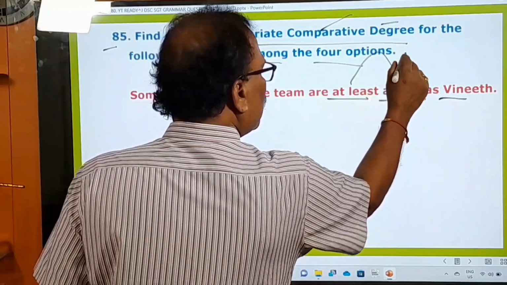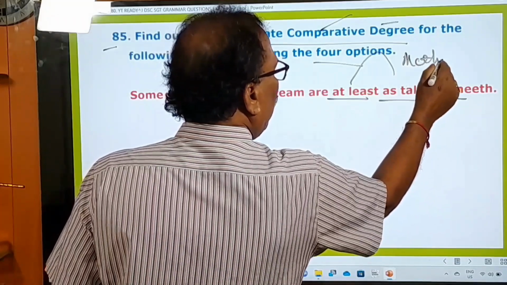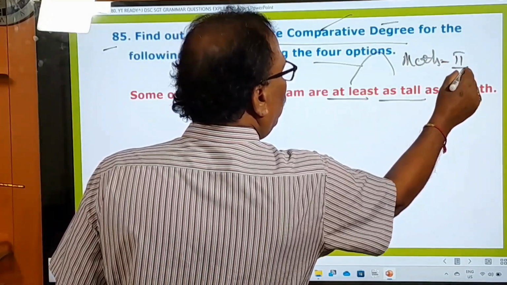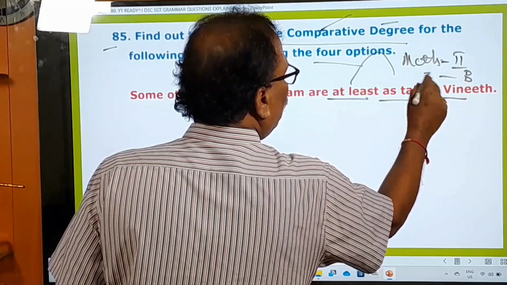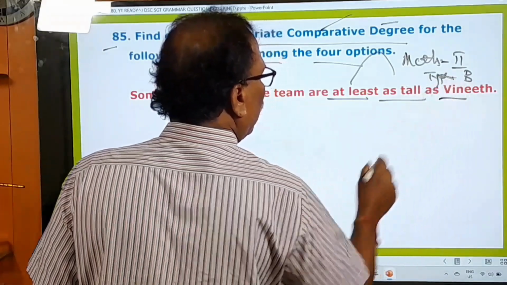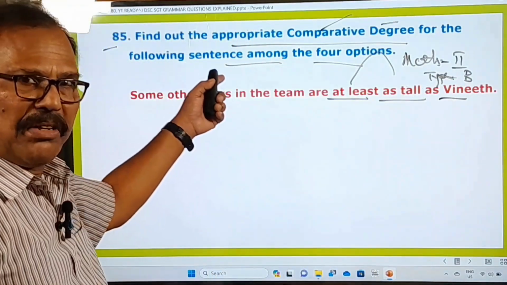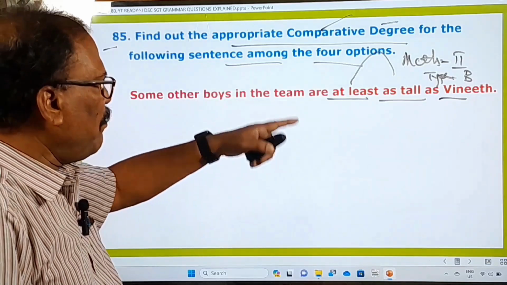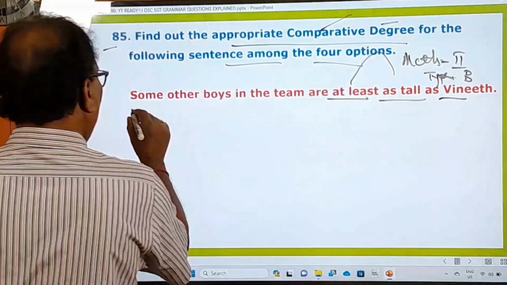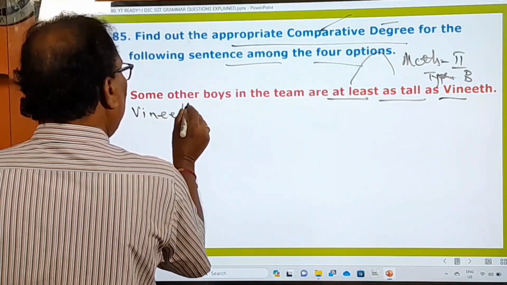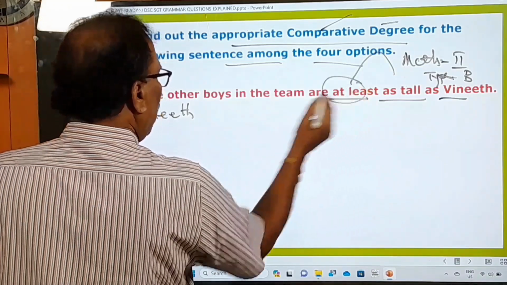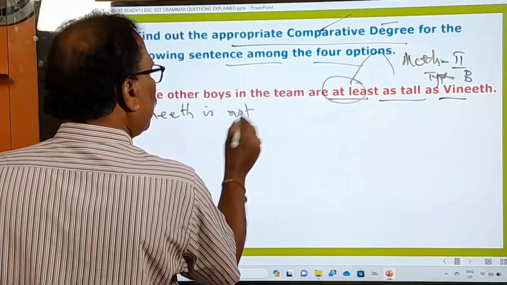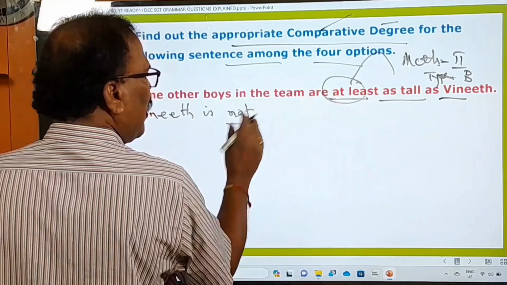These are the 2 features of method 2, type B. Method 2, type B, just as we have learned. So when that is the case, what should we do? Vineet. "At least" is there. Instead of "at least", we have to use "not".